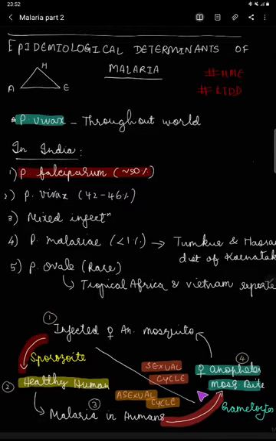The mosquito feeds on our blood meal, takes the gametocyte, and continues the sexual cycle. It means man has an asexual cycle, and within the mosquito is the sexual cycle of the parasite. So the vector is the mosquito and the host is humans.